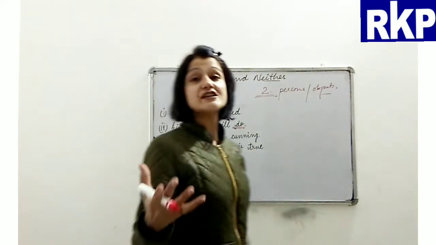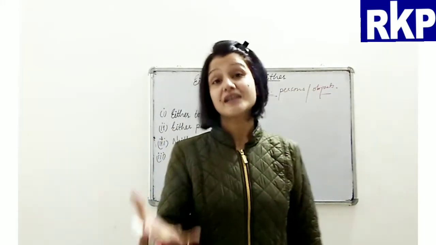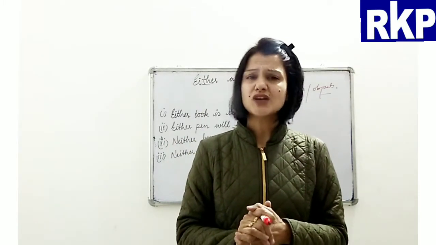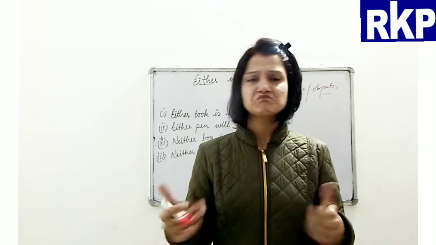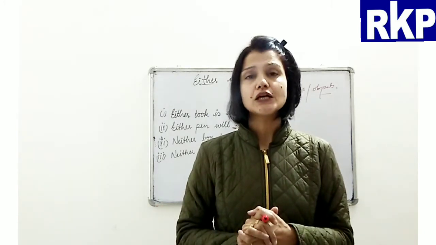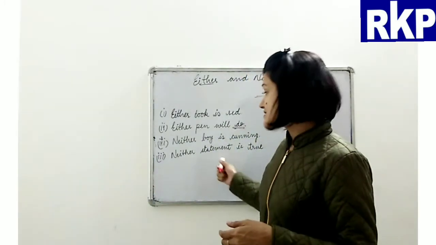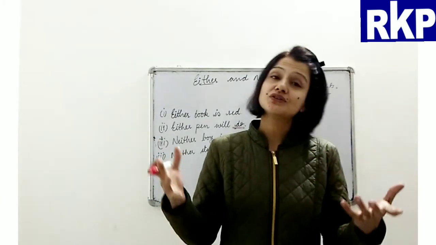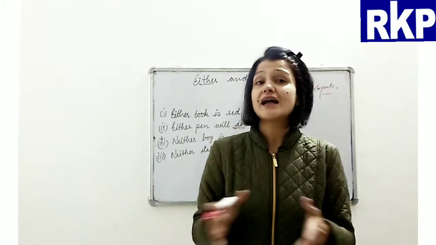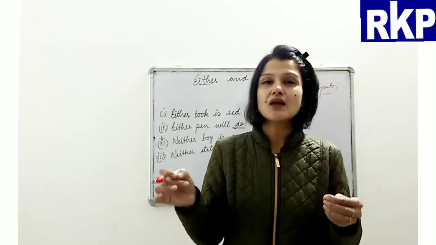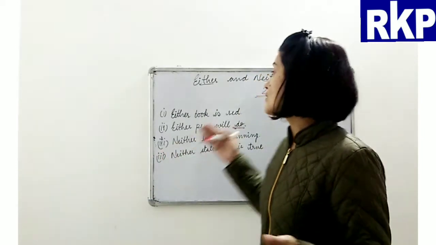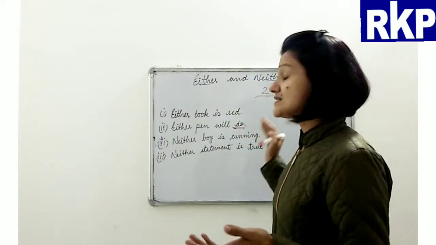Next is, neither statement is true. Now two statements are given, but we find that both the statements are untrue. So I say neither statement is true. Basically, both the statements are untrue, and not even a single one out of them is true. So this is how we use either and neither.